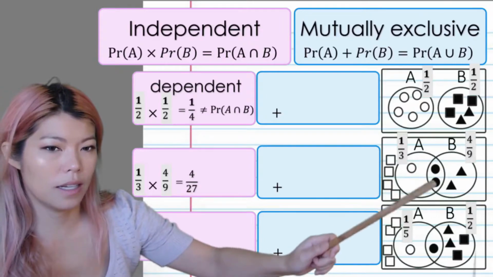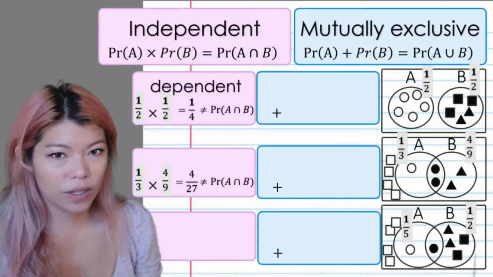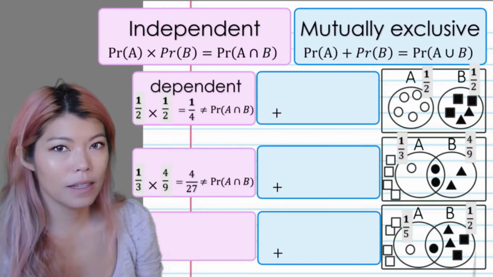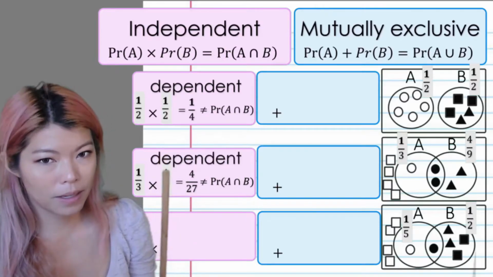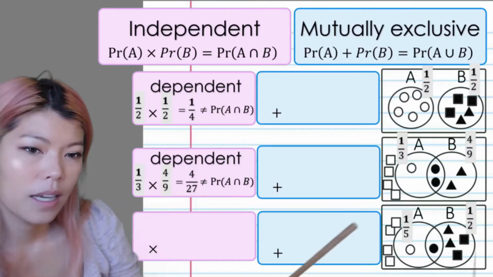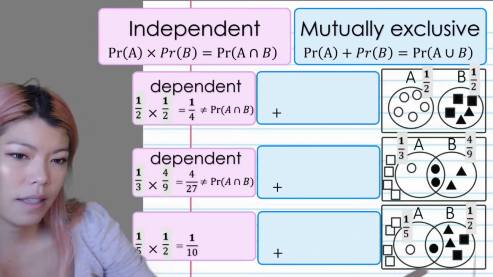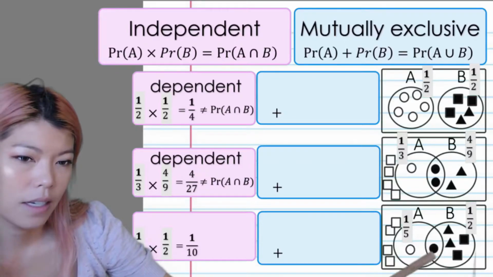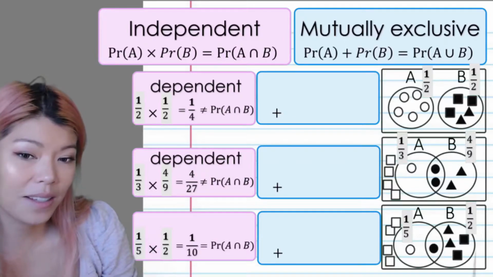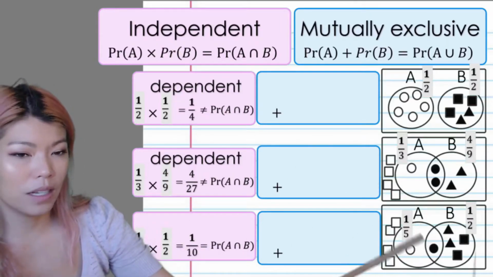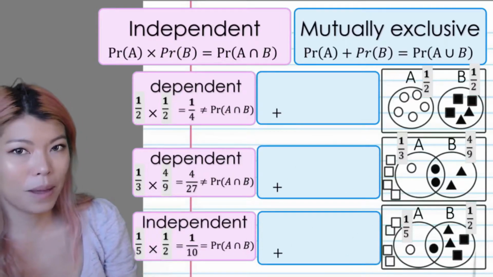Is the intersect 4 over 27? No, it's not. So again, we failed the test. So we are not independent, or in other words, we are dependent. And then last one, a fifth times a half, we get 1 over 10. Is that the intersect? The intersect is one thing there out of 10. So yes, it passes the test. So this example here, this Venn diagram is independent.